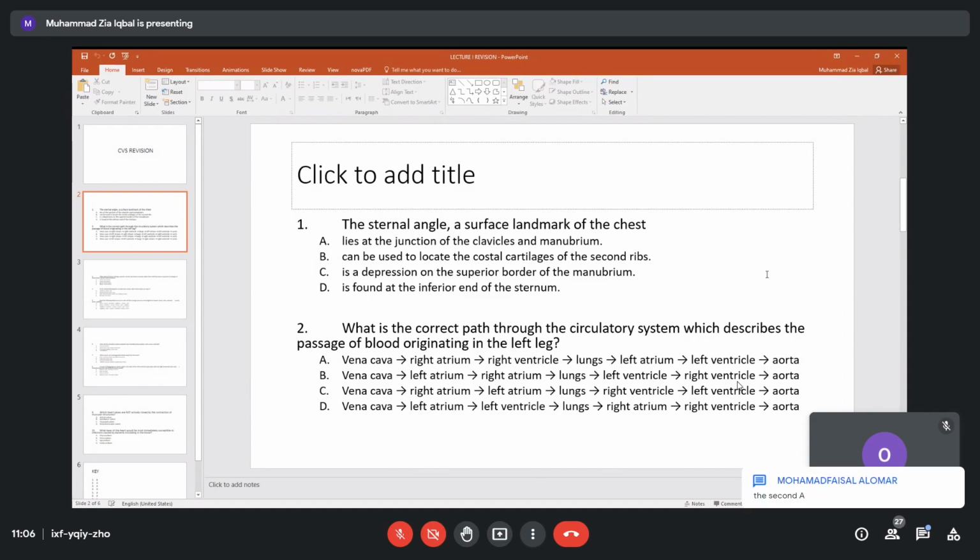Yes, Izzuddin. Okay. Should we move to the next slide? I hope so. Yeah, the students are replying in the chat. Okay, no problem.